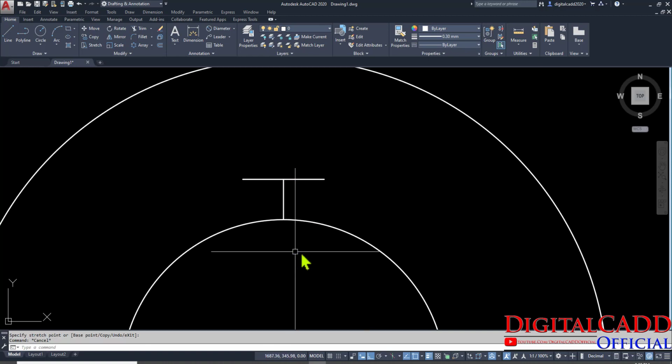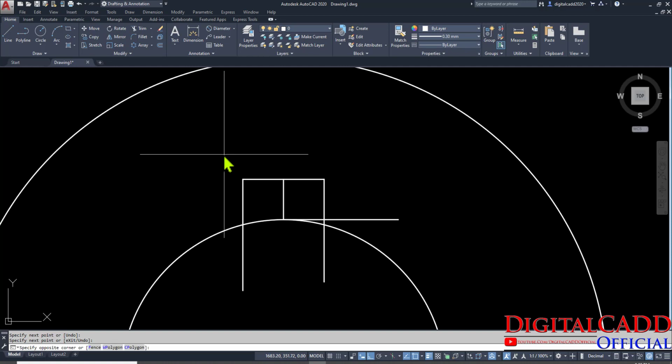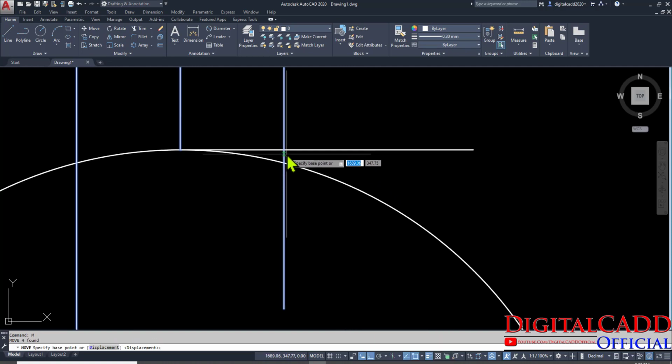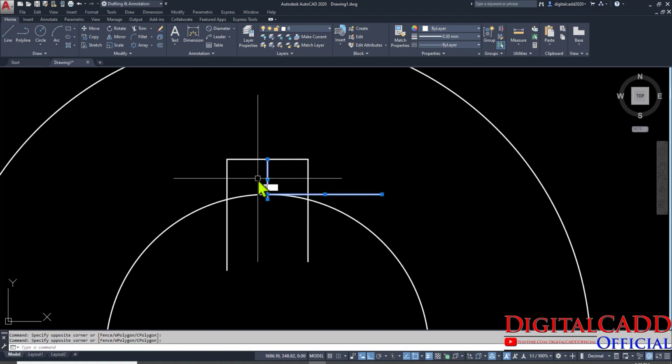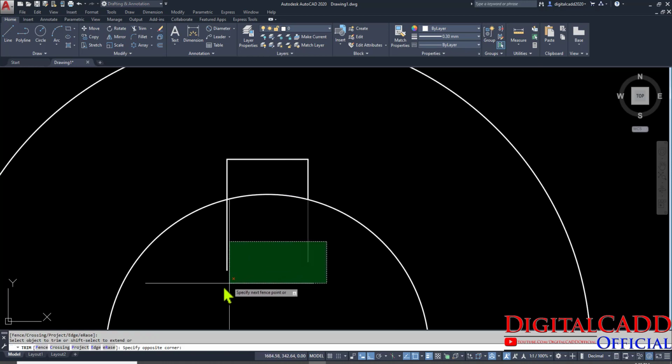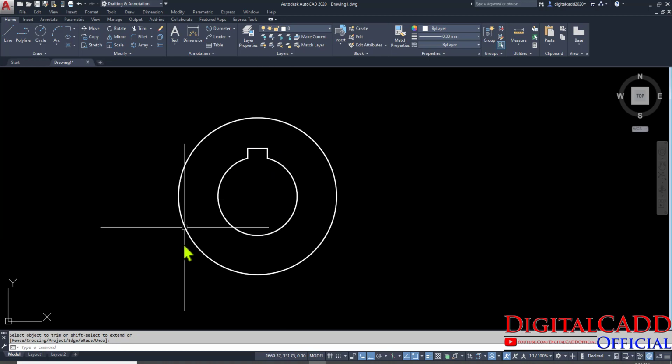Escape. L for line, draw a line, again a line, again a horizontal line. Select them all, press M for move, start from this intersection point, place it here and delete them all. TR, double enter to trim them all. Here we can see we have created this circle and this rim.